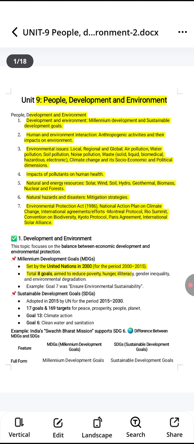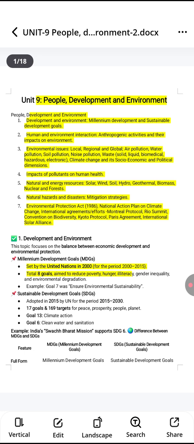Next we have SDG goals. SDG stands for Sustainable Development Goals and it was adopted in 2015 by the UN for the period 2015 to 2030, with 17 goals included in the SDG and 169 targets for peace, prosperity, people and planet.